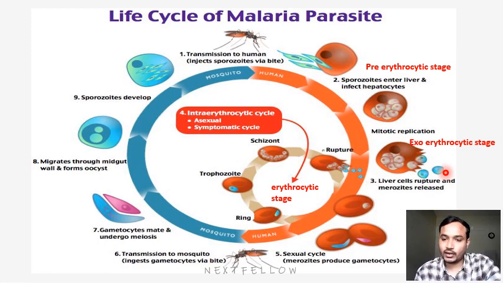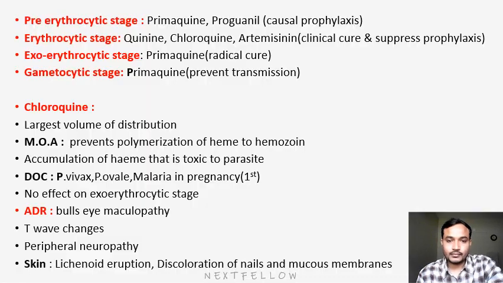Okay, there will be different drugs for different stages. So what are those, we will see in the following slide. So first of all, the pre-erythrocytic stage. In the pre-erythrocytic stage, we have drugs like primaquine and proguanil. These drugs are mainly useful for causal prophylaxis. Pre-erythrocytic means once it enters the circulation to reach the liver. If you inhibit these sporozoites in this stage only, obviously it will act as a prophylaxis.